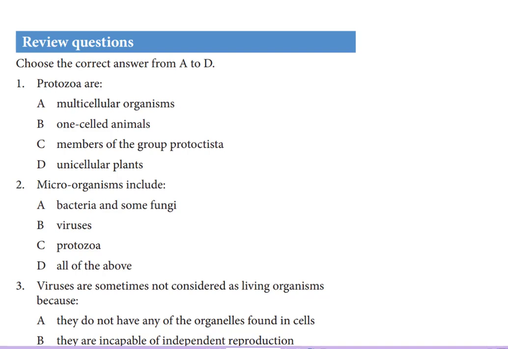Choose the correct answer. The first question: protozoa are A. Multicellular organisms, B. One-celled animals, C. Members of the group Protoctista, D. Unicellular plants. The answer should be C. We know that protozoa is a group of microscopic unicellular organisms which belongs under Protoctista. So alternative C says members of the group Protoctista. This is the best answer for this question.